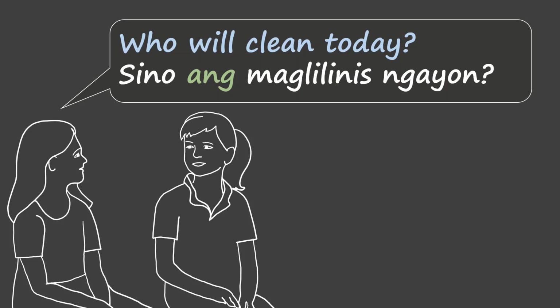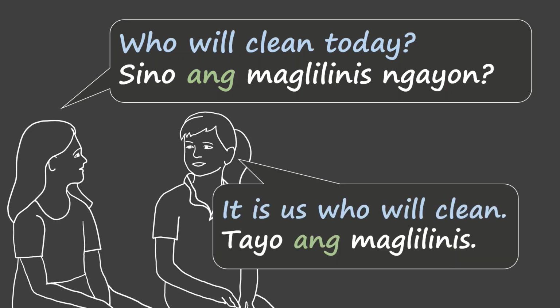Here is another version of that conversation where Anna asked, "Who will clean today? Sino ang maglilinis ngayon?" And Abby answered, "It is us who will clean. Tayo ang maglilinis." Us is tayo. That phrase, "it is us," is actually tayo ito. But in everyday Filipino, we will not say tayo ito ang maglilinis. We just simply say tayo ang maglilinis.